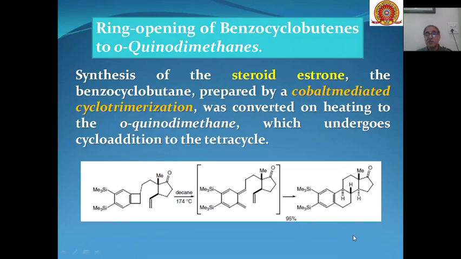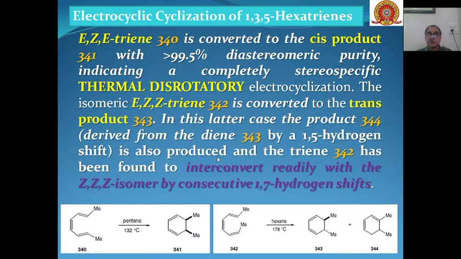Then electrocyclic cyclization of 1,3,5-hexatrienes. So you can see that this EZE triene, at 132 degrees centigrade, that means the reaction is thermal in nature, and hence for 4n plus 2 pi electrons, the cyclization will be through disrotatory motion.